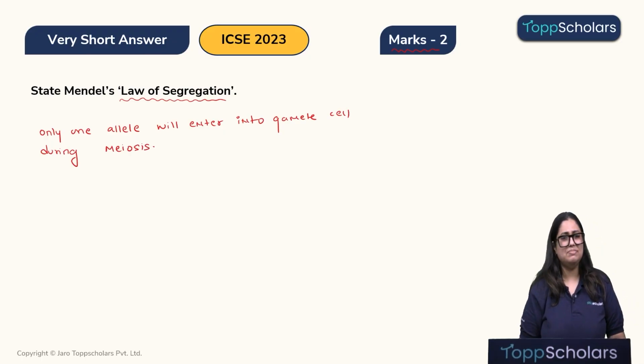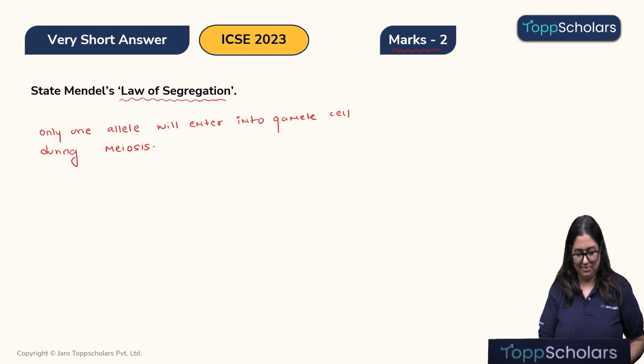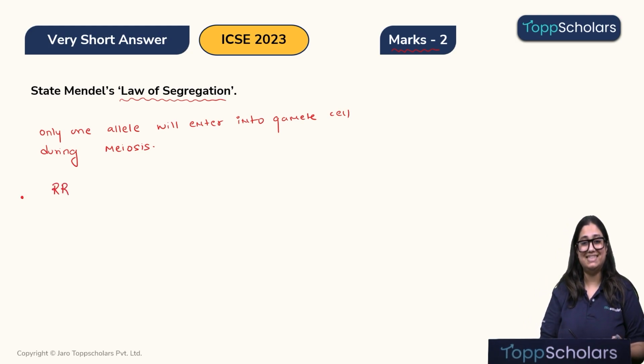Right? Now, let me explain this statement with an example. Let's say a particular seed is round and it is yellow in color. So, during gamete formation, only one of the 2 alleles will enter. That is, from here only one allele, that is R, and from here only one allele, that is small y, will enter. This is your law of segregation.